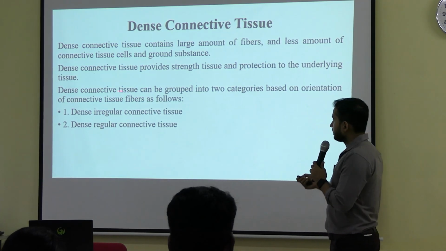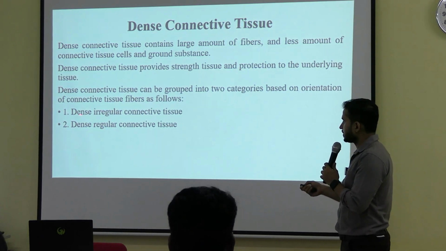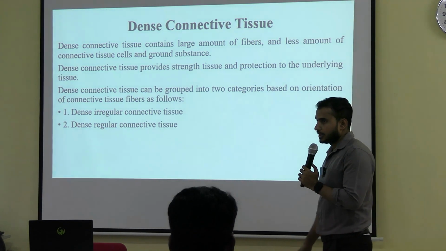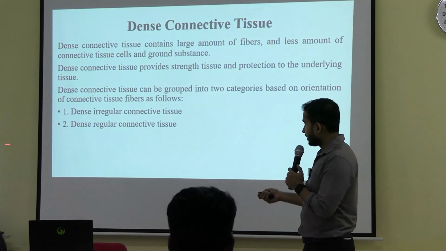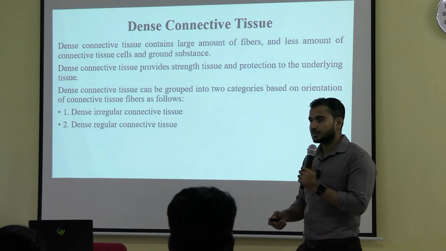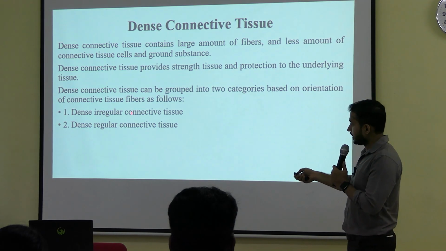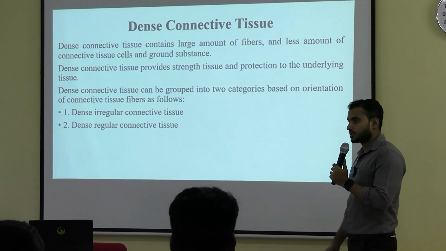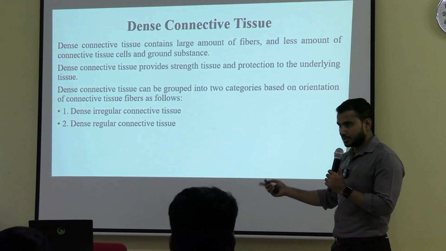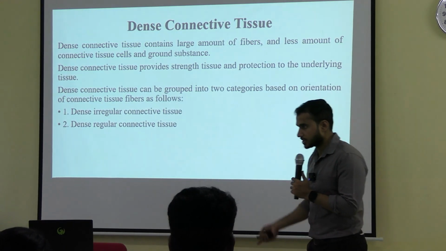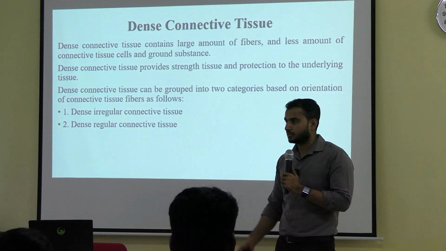Okay, now depending on the arrangement of the collagen fibers, orientation of the fibers, it is of 2 types, dense irregular and dense regular. Irregular मतलब जो collagen fibers है they are irregularly arranged, and dense regular connective tissue means collagen fibers are regularly arranged, as simple as that. Okay, now because of this arrangement, okay, the function is different and locations are also different. Okay, because of this arrangement of the collagen fibers, इसका जो function है ये particular tissue का, and इसका जो location है वो अलग है, it is different.